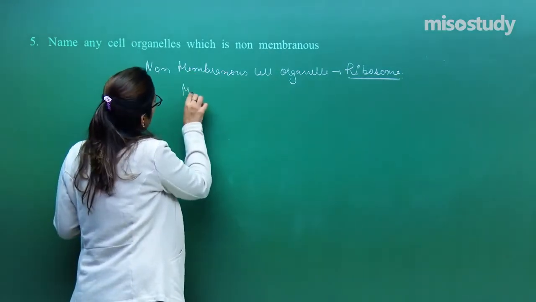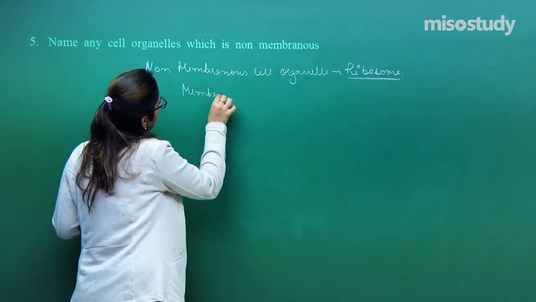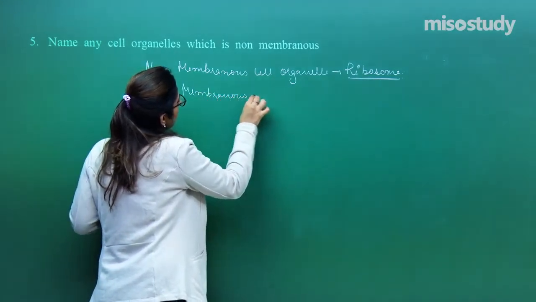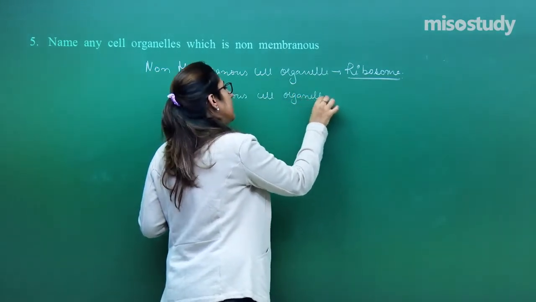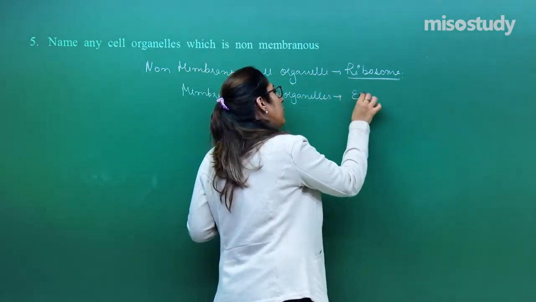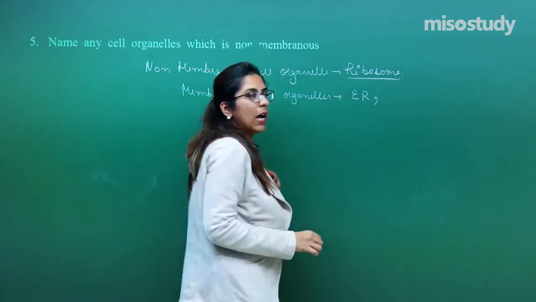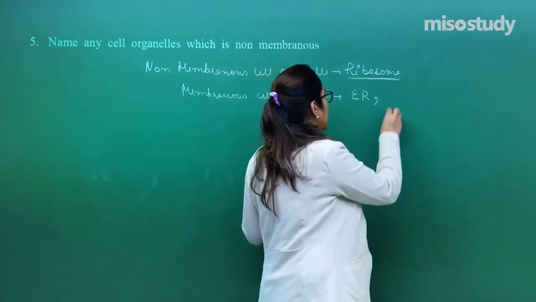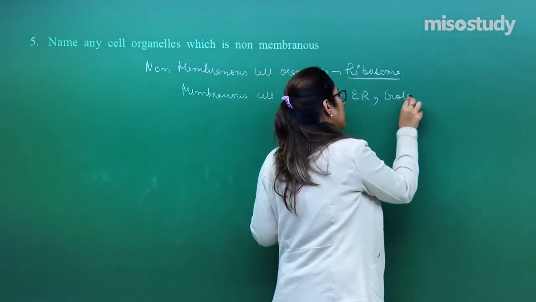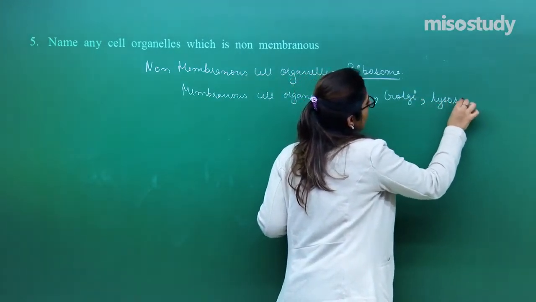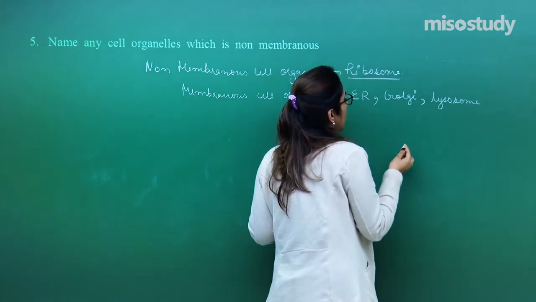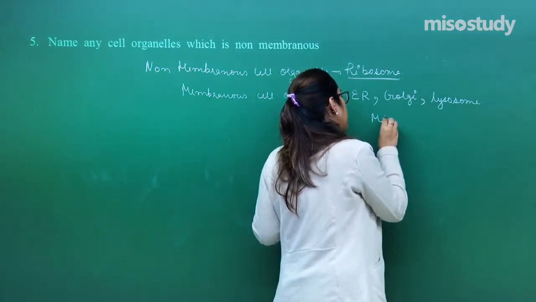Now, to talk about the membranous cell organelles, in this we have an example of the endoplasmic reticulum, ER. We have another example like the Golgi. You can take an example of the lysosome. We have n number of examples in this membrane bound category. You can take an example of the mitochondria.